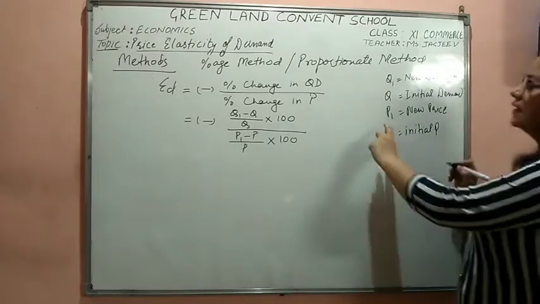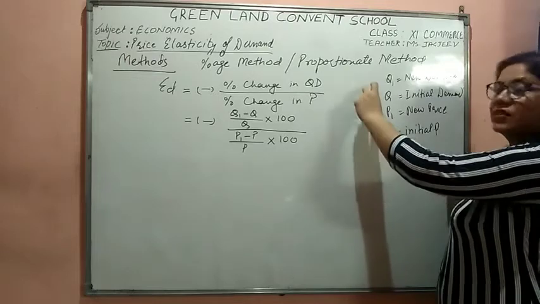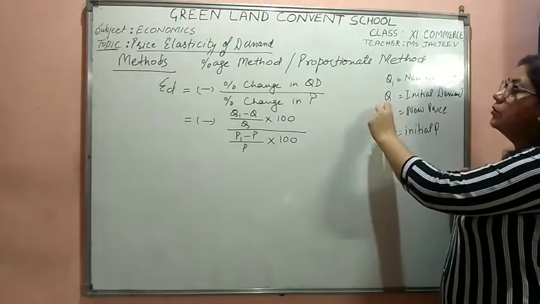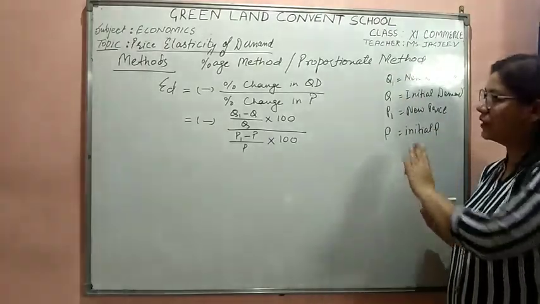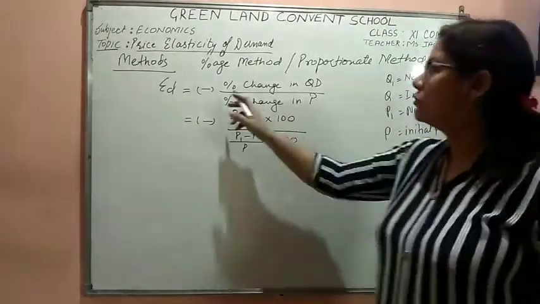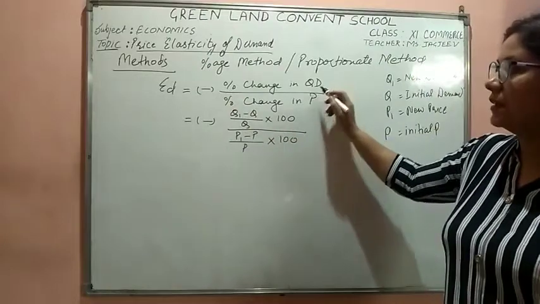Initial price means the initial level: earlier this was the price and this was the quantity demanded. Now, due to the increase in price, this is the change in the quantity demanded. This is how we are denoting it. So how do we find the percentage change in quantity demanded?